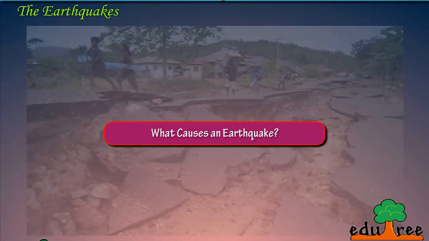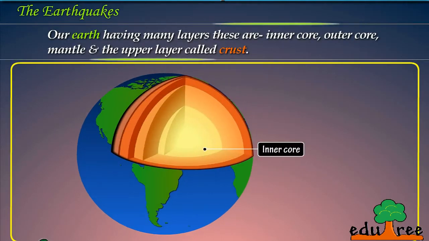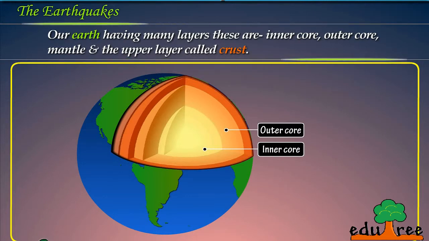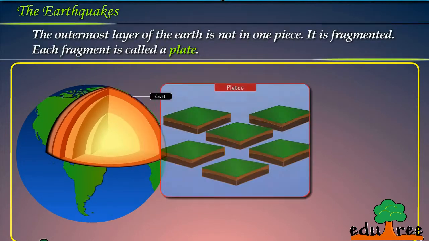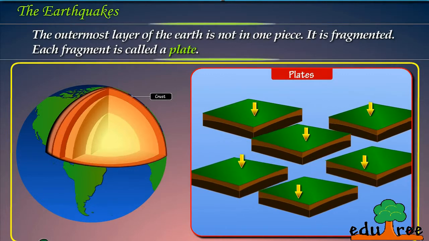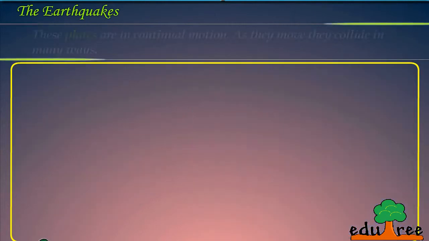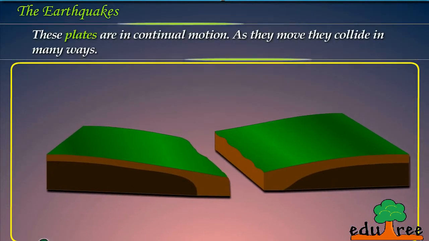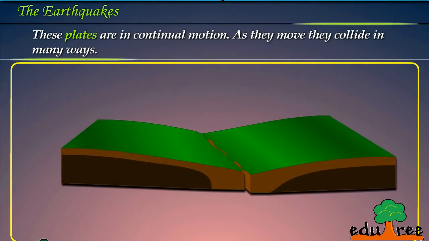What causes an earthquake? Our Earth has many layers: the inner core, outer core, mantle, and the upper layer called the crust. The outermost layer of the Earth is not in one piece, it is fragmented. Each fragment is called a plate. These plates are in continual motion. As they move, they collide in many ways.